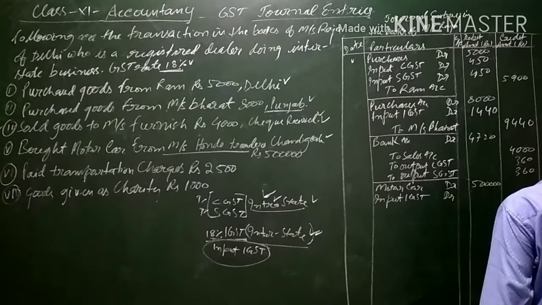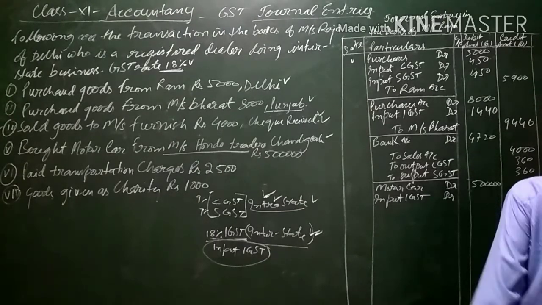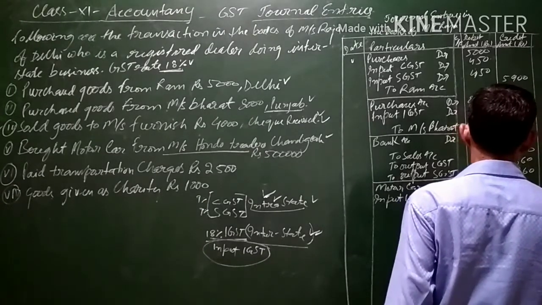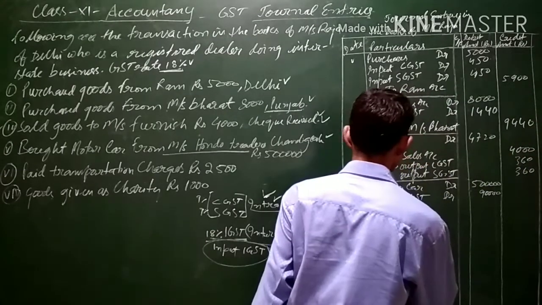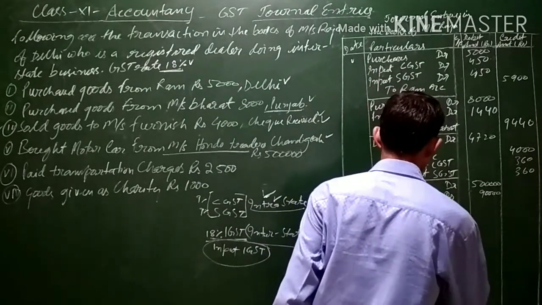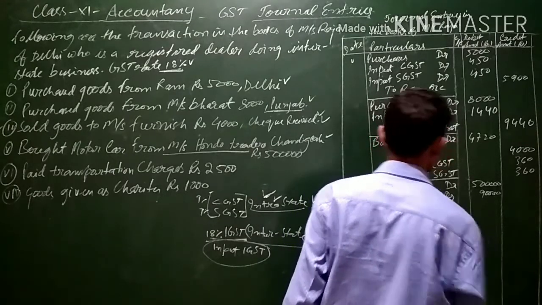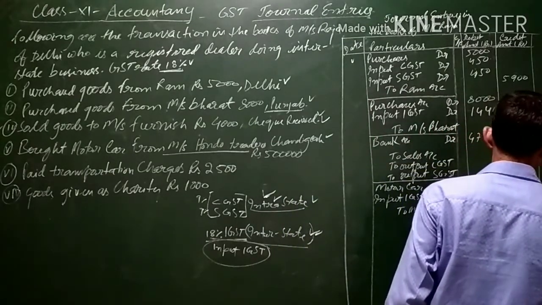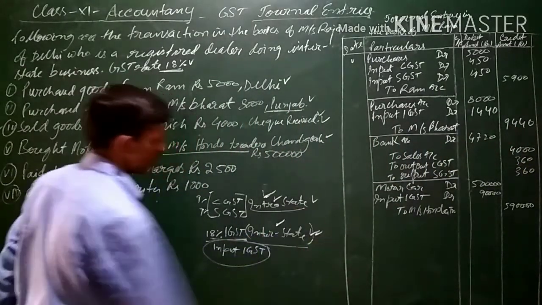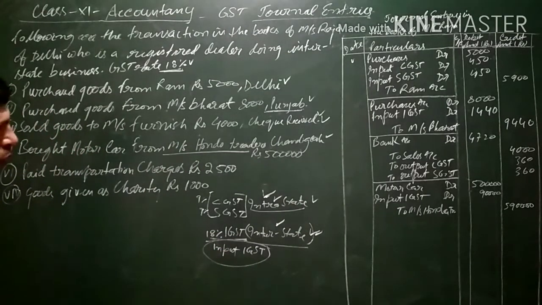5 lakh at 18% is 90,000. Means total to Mrs. Honda Traders will be credited with 5,90,000. Since it is an interstate transaction, IGST will be charged, that is input IGST at the rate of 18%, it comes to 90,000.